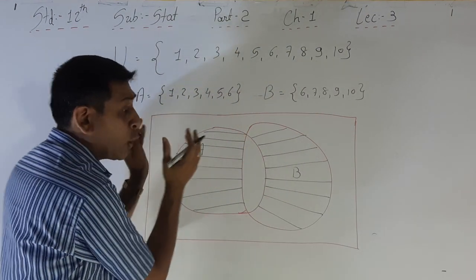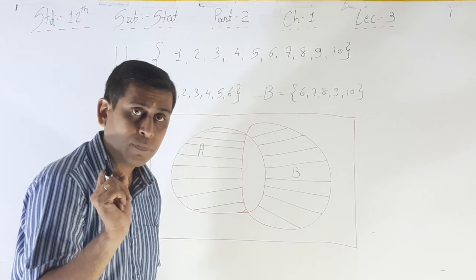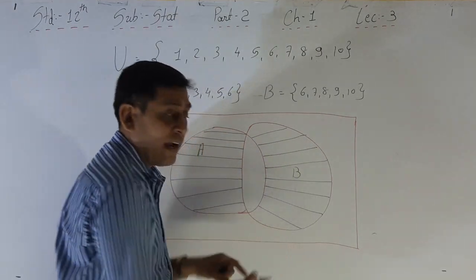See, this one is only A. This whole circle is event A. This circle is event B.